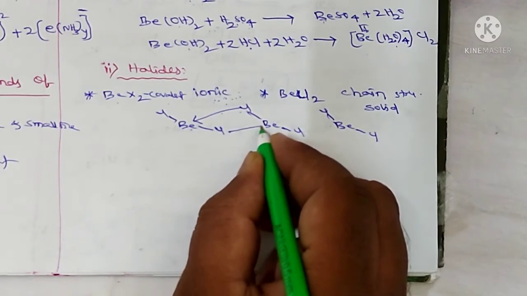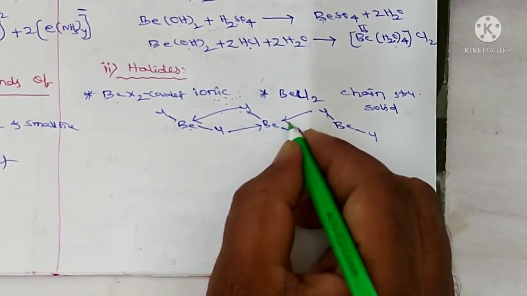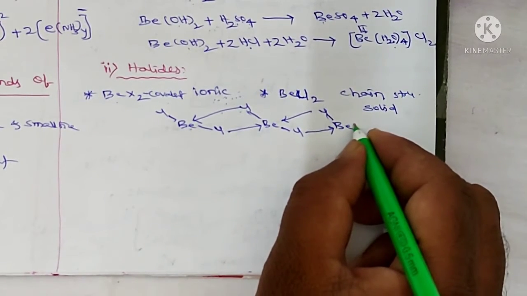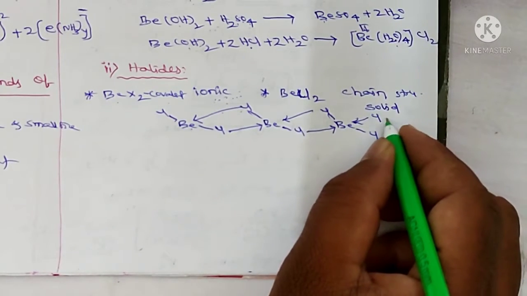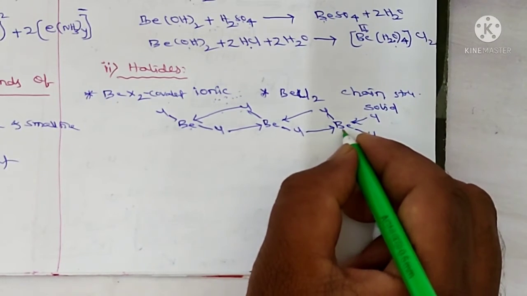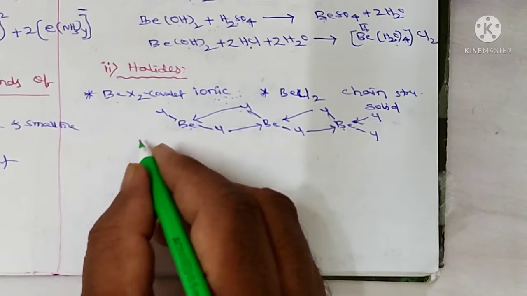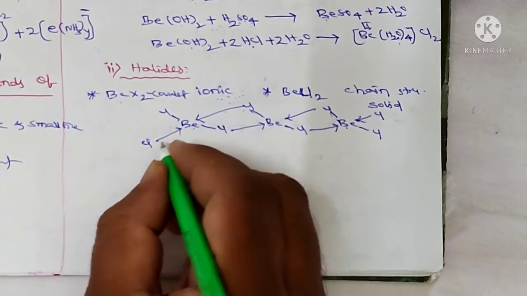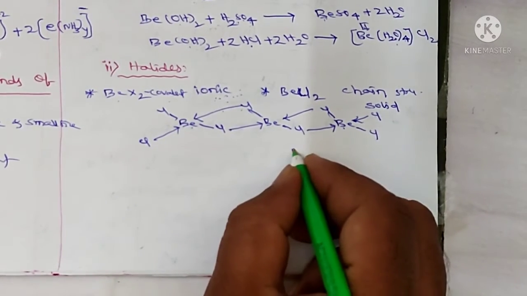And here also a coordinate covalent bond, and here also, and this one also, and here we have another molecule. If you have another molecule, it can also connect to the beryllium, and here also, if you have another molecule, we have to take Cl here. So it is a polymer.